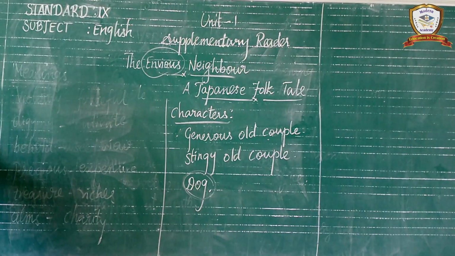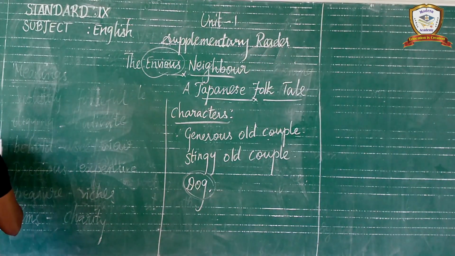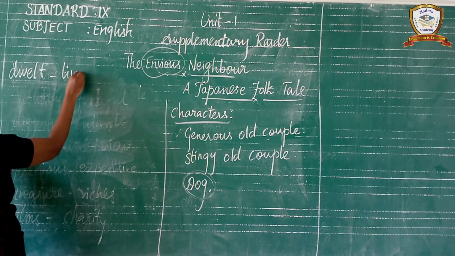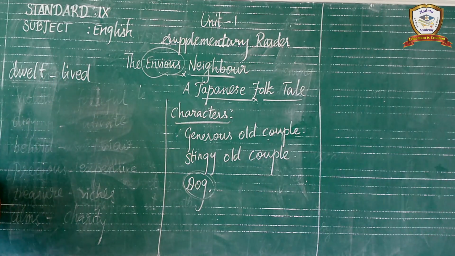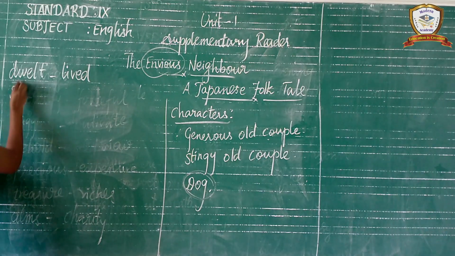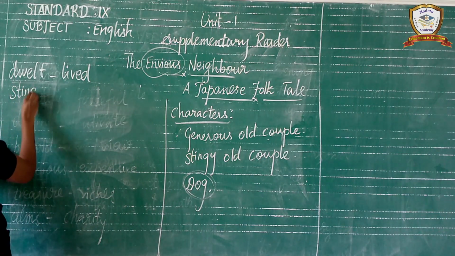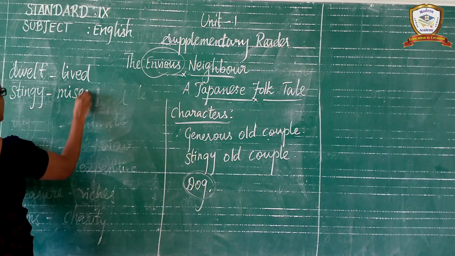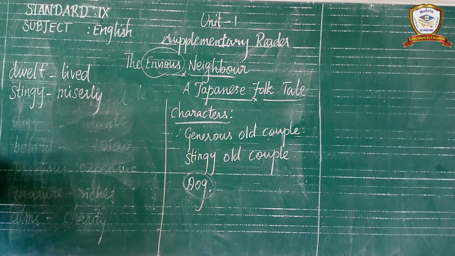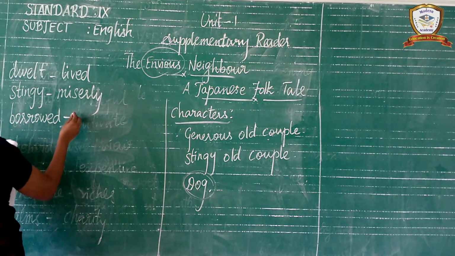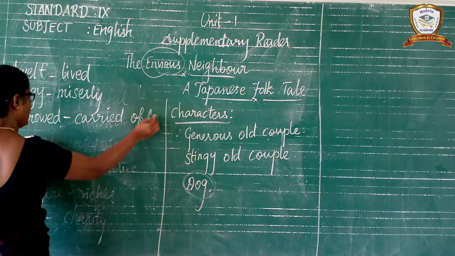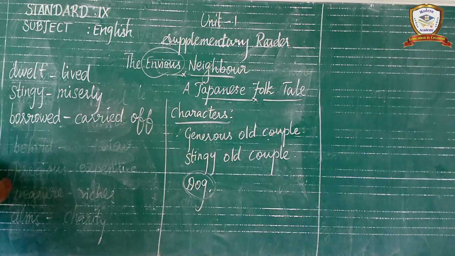Listen. Second one, dwelt, D-W-E-L-T, lived or reside. And the next one, stingy couple, miser. Borrowed. Carried off. Feast.